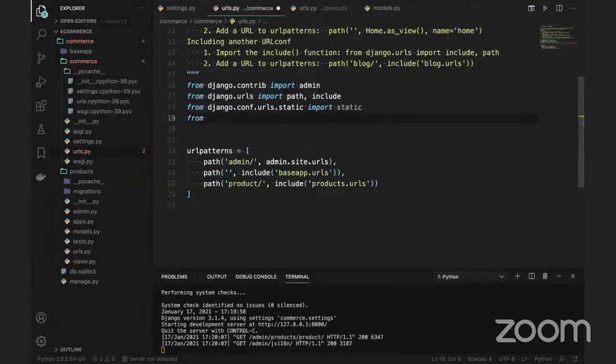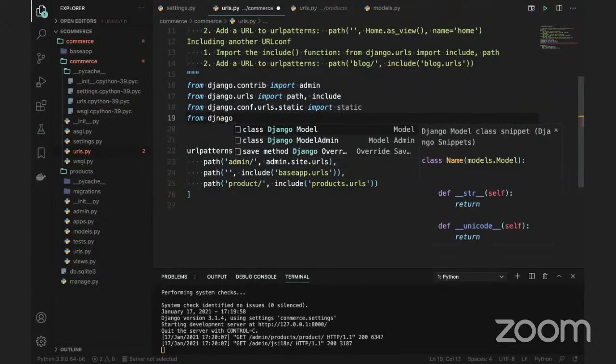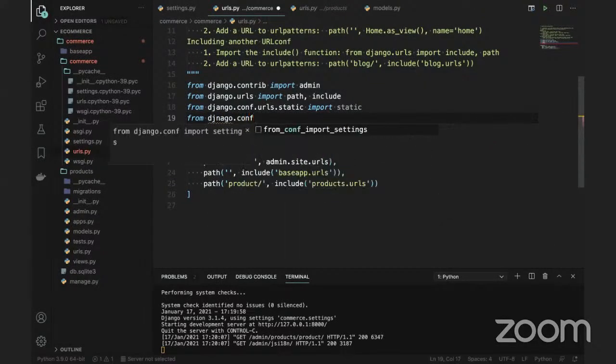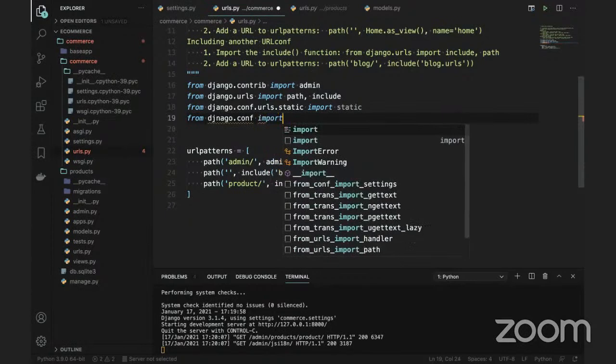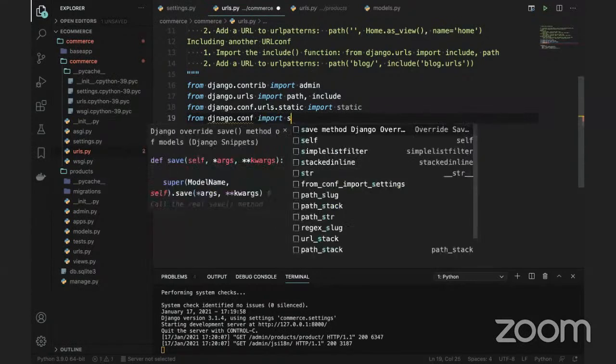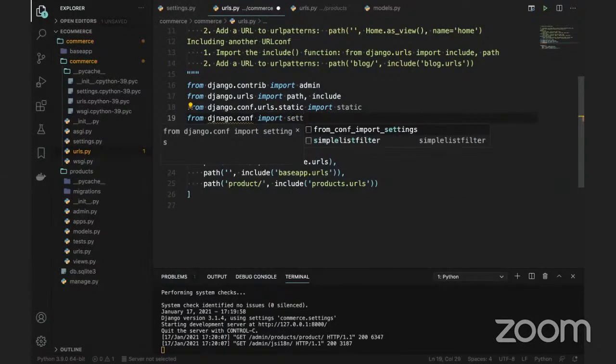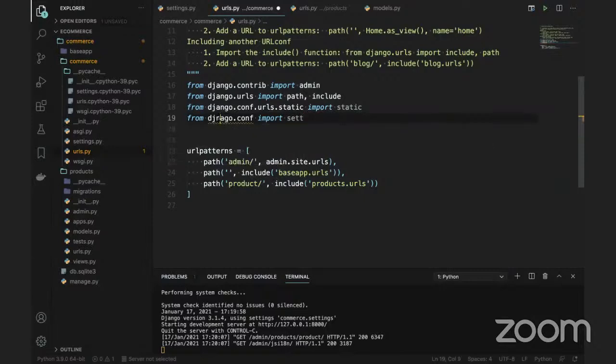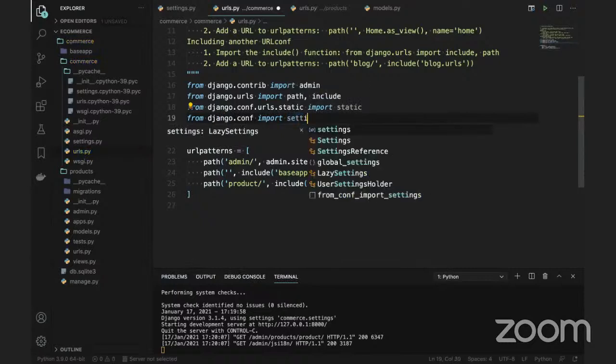And here I need to import settings also, so from django.conf import settings. These are all configurations which are there by default in Django. We are importing those modules, and we can use the settings.